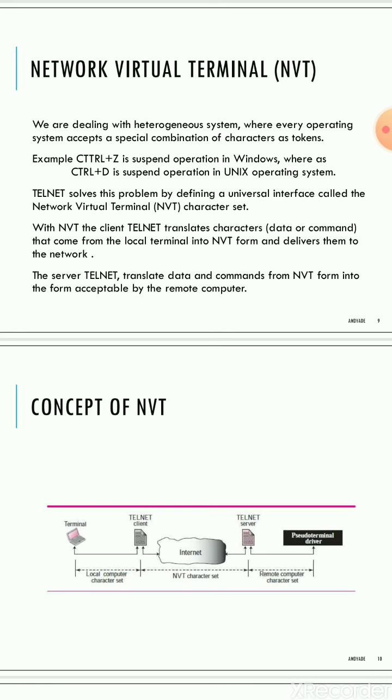So the information typed is the same command but with a slightly different representation, and that gets converted by the network virtual terminal. With the NVT, the client translates the characters that come from the local terminal into NVT form and delivers them to the network. The server telnet translates the commands and converts them into the form acceptable to the remote computer.